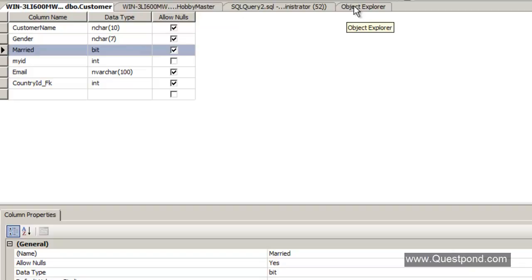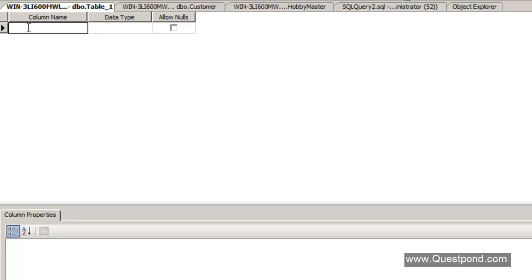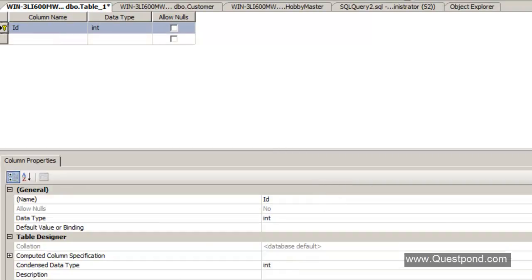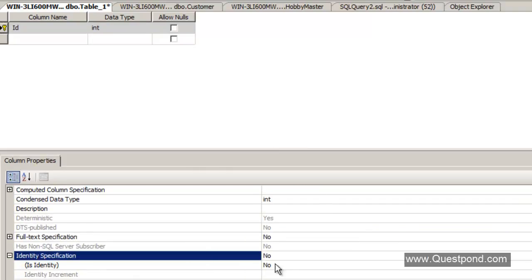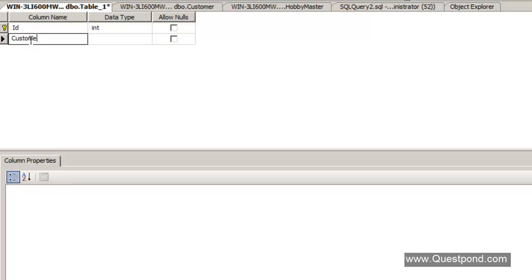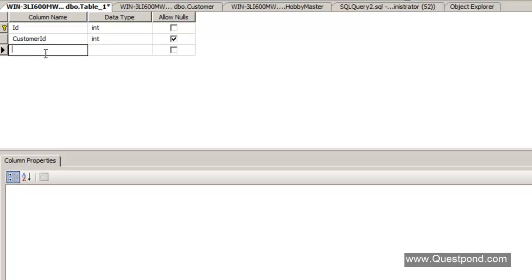And the next thing I would like to do is create one more table here, which will actually represent customer hobbies, right? So I'll create one more table here. It will have three fields. One field is nothing but a simple auto increment ID, just to represent the primary key. The second field I will have is the customer ID, for which we are going to save these hobbies. And the last one we'll have here is the hobby ID.